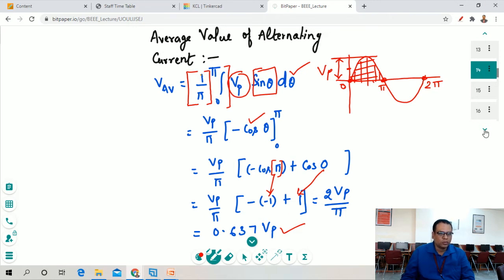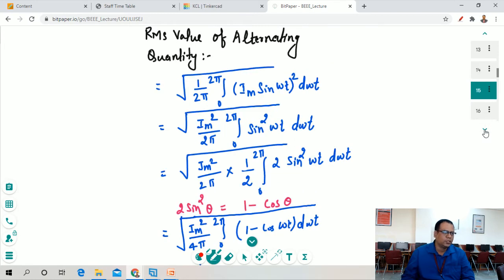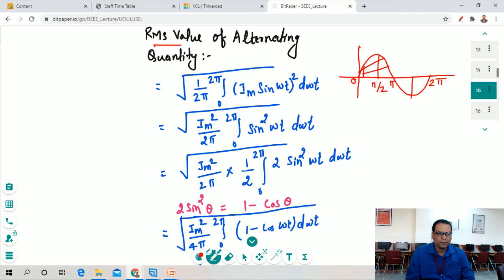Next we will discuss the RMS value of the alternating quantity. How can we represent the RMS value? This is the input signal, a sinusoidal signal. It starts from 0 to pi to 2 pi. For the RMS value, we have to consider the complete waveform, this area and this area, the complete cycle.